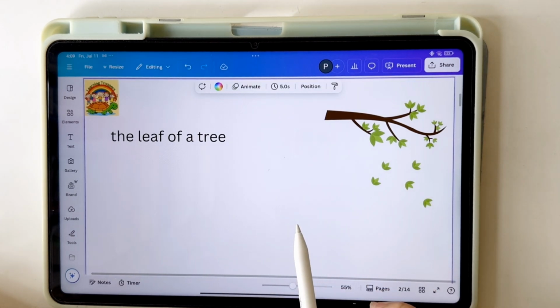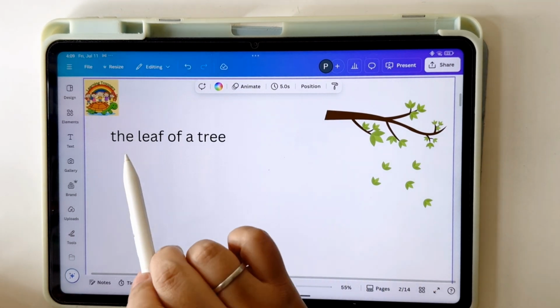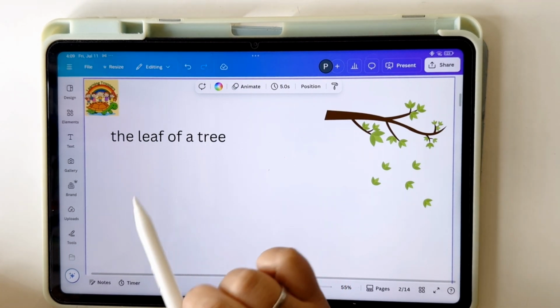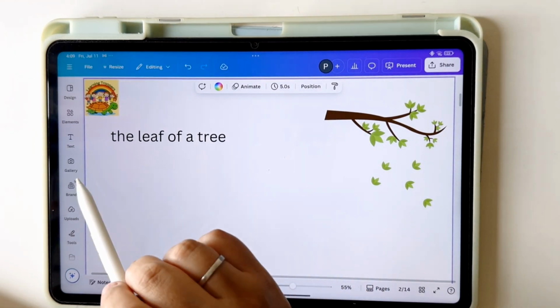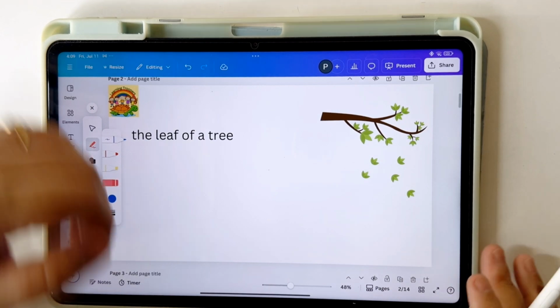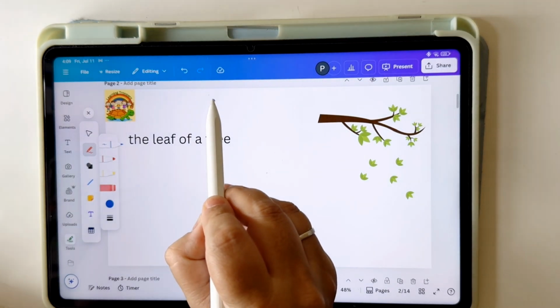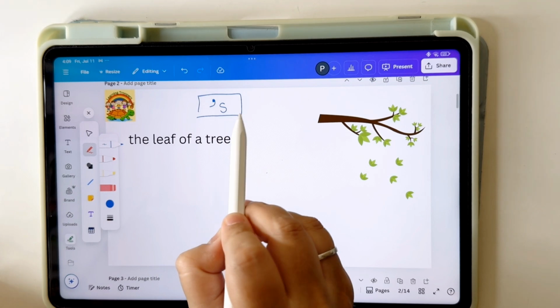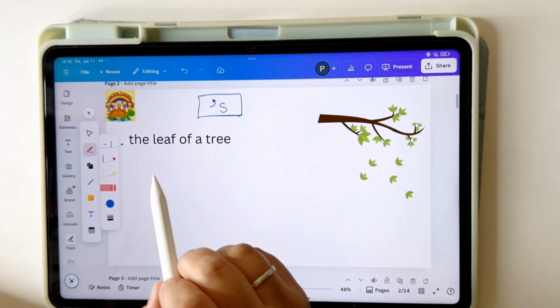Now what do we have to do? We have to find a way of saying the leaf of a tree in a different manner. Okay, how can we do that? We can do that by adding an apostrophe s.